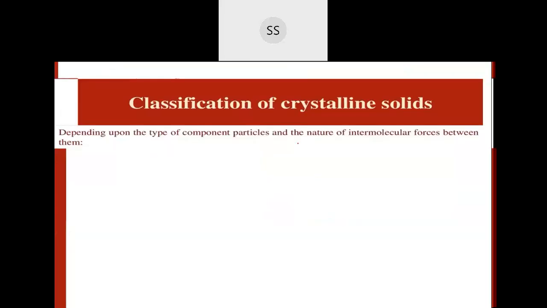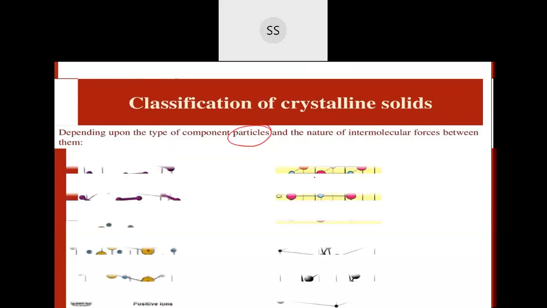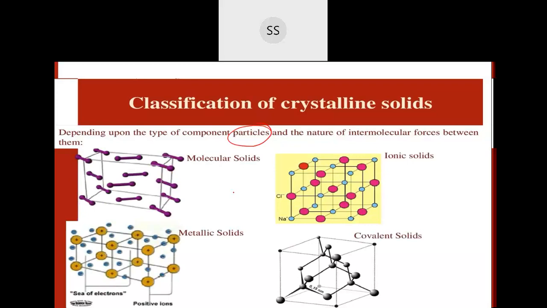Yes, now I'll start with the next one. We are moving on with the classification of crystalline solids. So we will begin now. Crystalline solids are classified into different categories depending on the constituent particles present. So these are the four categories you are going to study.